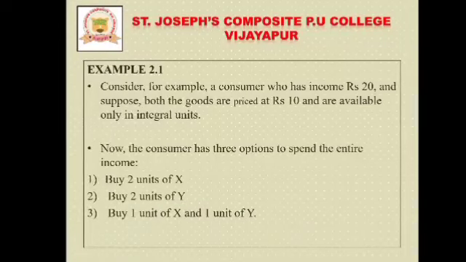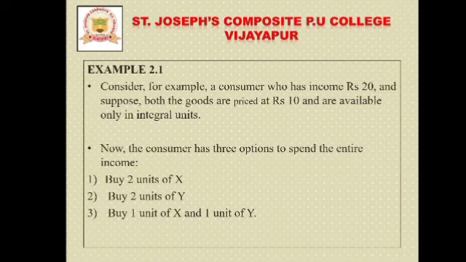Elaborately, say X is apple and Y is banana. So with the income of rupees 20, according to the first option he can go for 2 units of apple, that is the X commodity. According to the second option, he can choose 2 units of Y, that is banana.